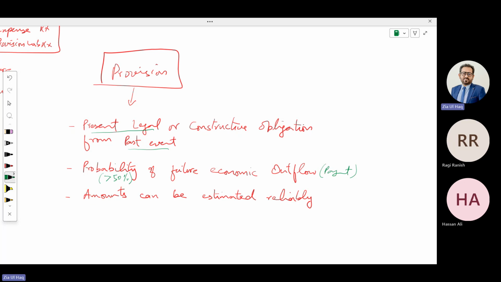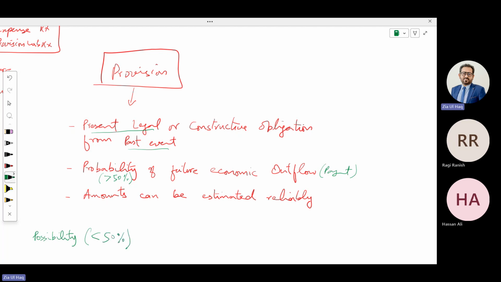If any of the conditions is not fulfilled, like there are chances below 50%, meaning there is no probability, that is called possibility. If chances are less than 50%, that is called possibility.